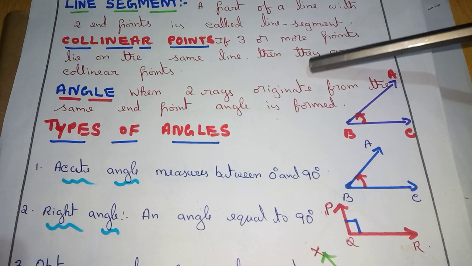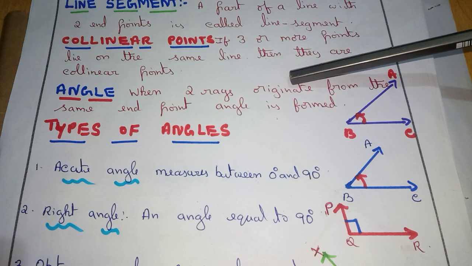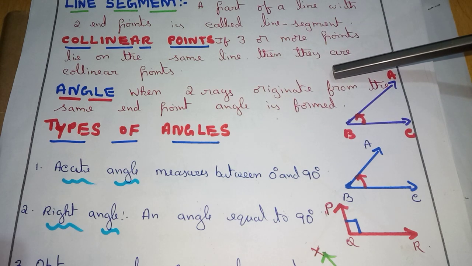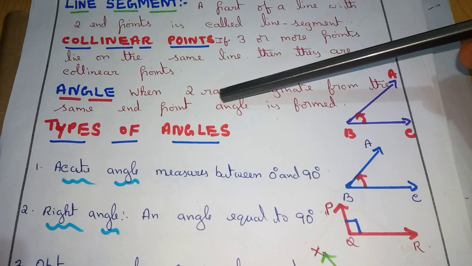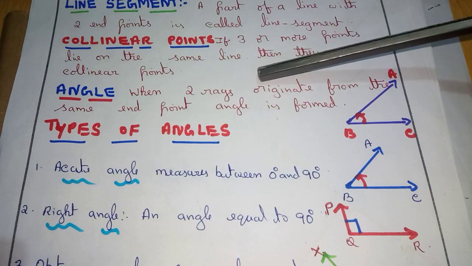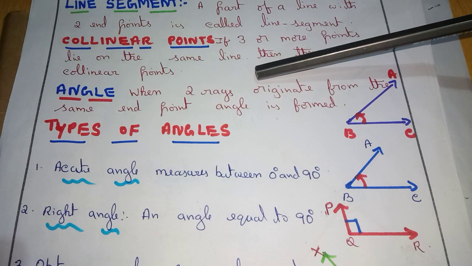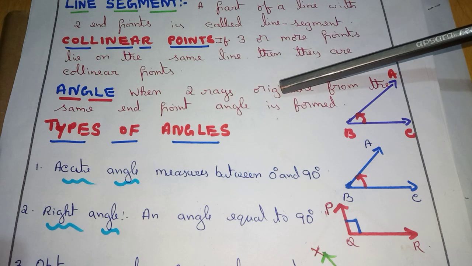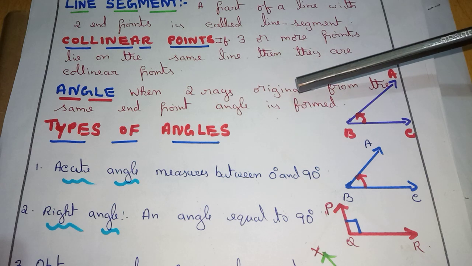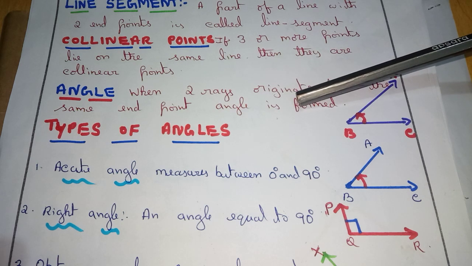Angle definition: when two rays originate from the same end point, an angle is formed.